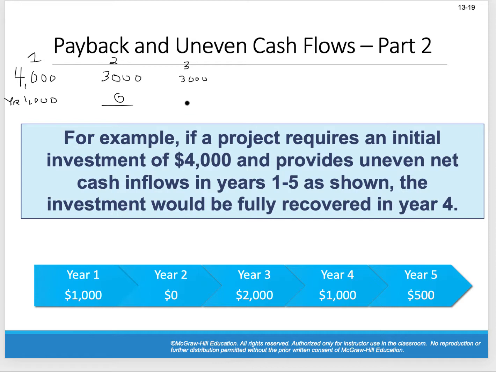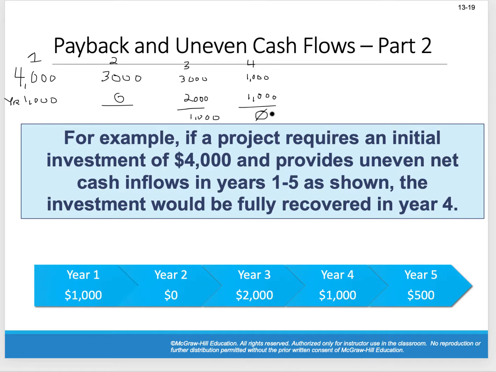Year 3, how much money are we recouping? We're recouping $2,000. So that means at the end of year 3, we still have $1,000 that we need to recoup. So we go to year 4. Of that initial investment of $4,000, we have $1,000 left to recoup. What's our cash flow in year 4? Hey, it's $1,000. At the end of year 4, we have recouped all our money. Okay? And that, my friends, is how you do the payback method with uneven cash flow.